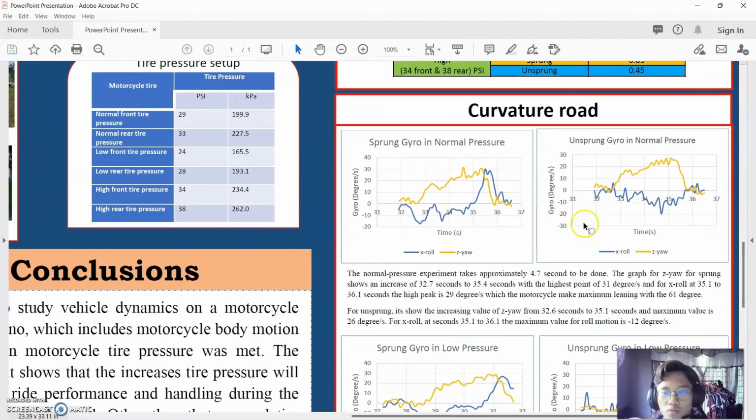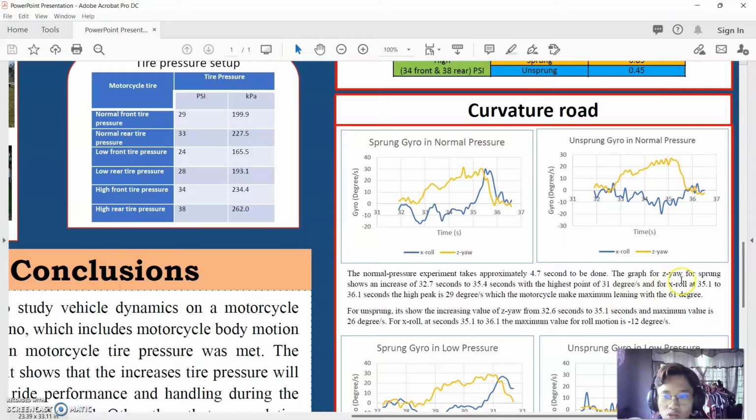So we go to the next, which is the result for the curvature road. So for sprung and unsprung, normal pressure. The normal pressure experiment takes approximately 4.7 seconds to be done.